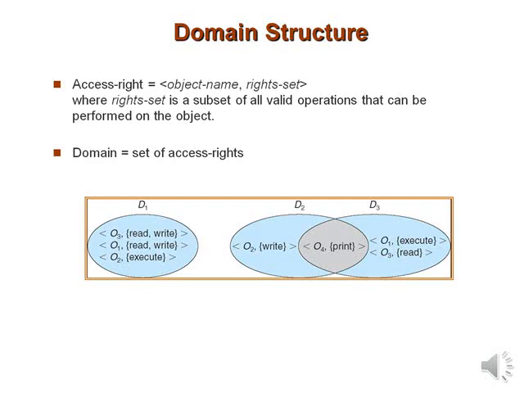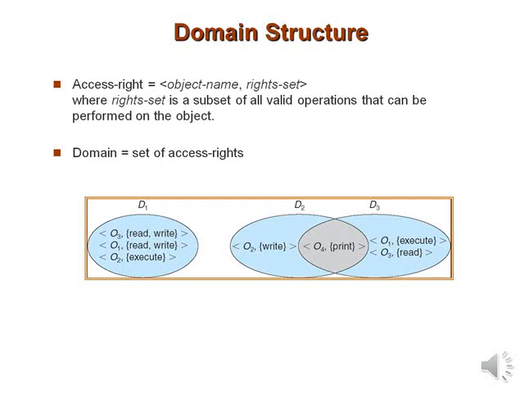Each object has a unique name that differentiates it from all other objects in the system, and each can be accessed only through well-defined and meaningful operations. Objects are essentially abstract data types. A process should be allowed to access only those resources for which it has authorization. This is one of the important criteria for protection. Furthermore, at any time a process should be able to access only those resources that it currently requires to complete its task. So this is regarding the domain of protection.